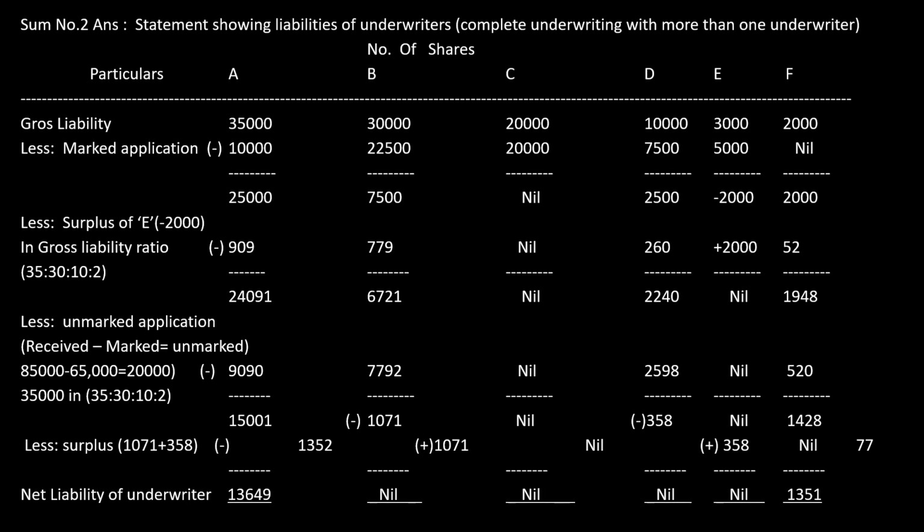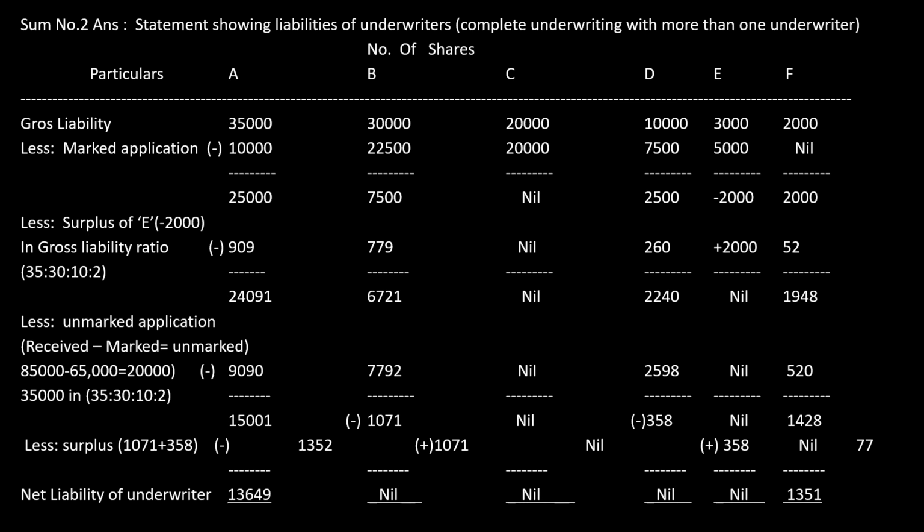This surplus will be shared between the remaining underwriters. Who are the remaining underwriters here? A, B, D and F, not C and E, because C is nil and E has the surplus. So these two will not share the surplus; the others will. What is the ratio for them?